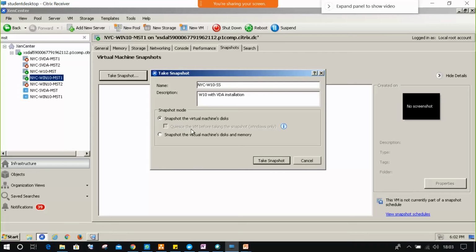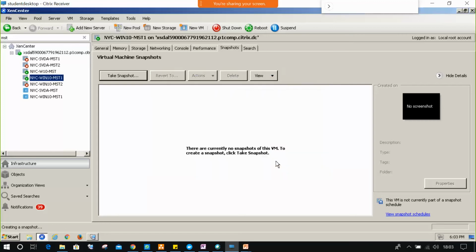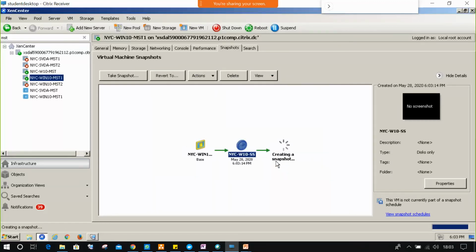So again, there are two options. Snapshot the virtual machine disk, or snapshot the virtual machine with the memory. If the machine is powered on, you can take it along with the memory also. If you don't want memory, you can take only the disk level. Anything will be fine. If you take the second option, it will consume more disk space. I don't want that. Take a snapshot. Snapshot is creating. Yes, it is created.